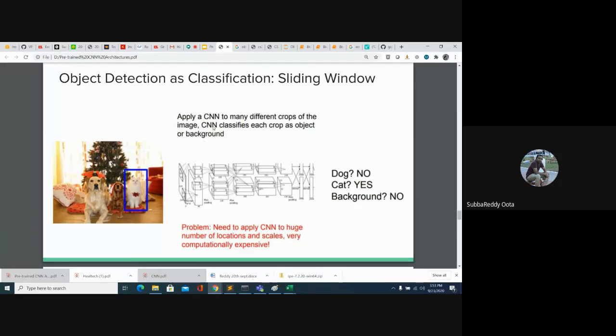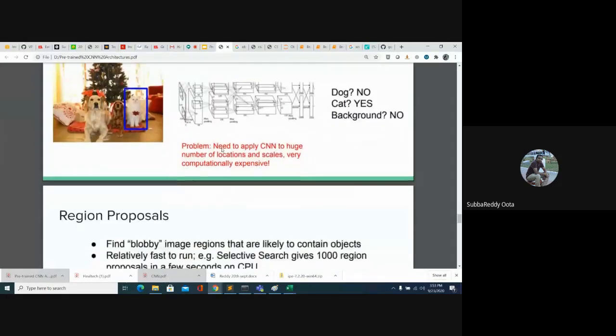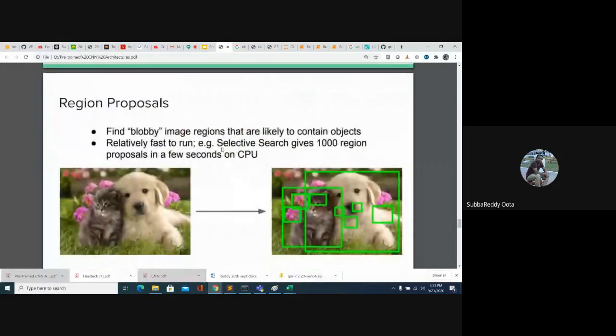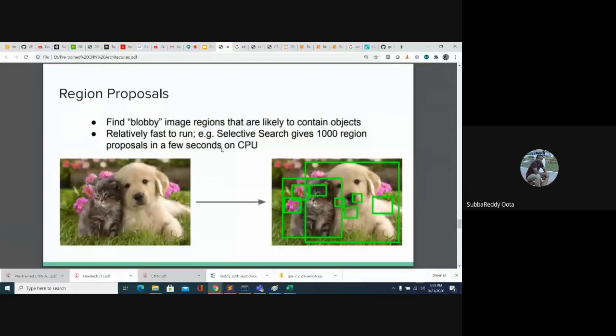That is the object detection problem. What exactly happens here is we apply a CNN to many different crops of the image. First we have to apply region proposals.